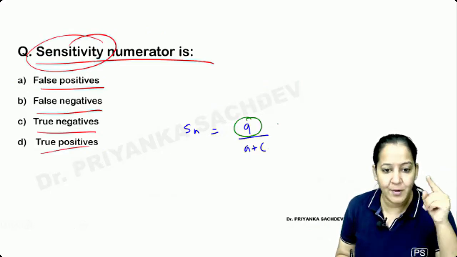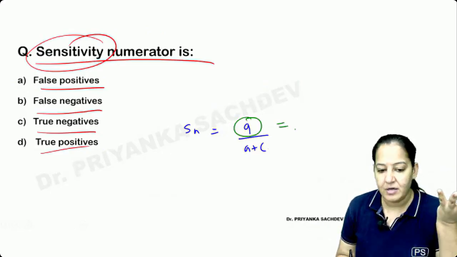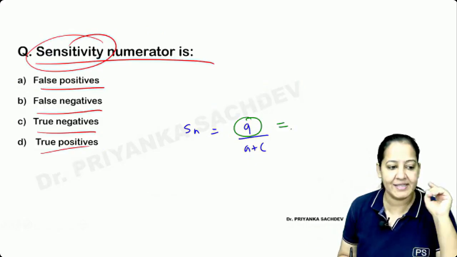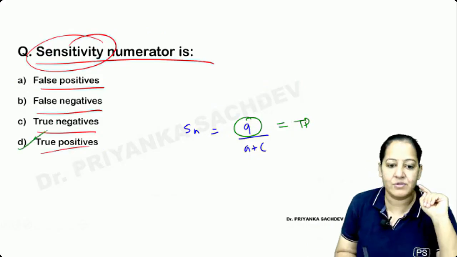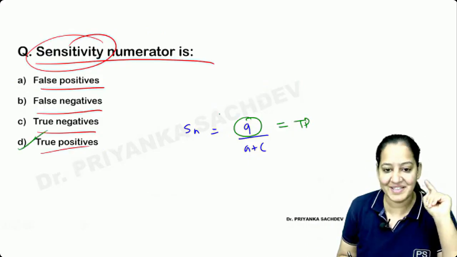Numerator is A. What is A? Yes, absolutely right, Elizabeth. Very good. So A is true positive. So the correct answer is true positive. The correct answer is D. They are asking the numerator.